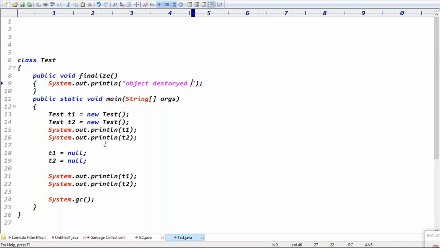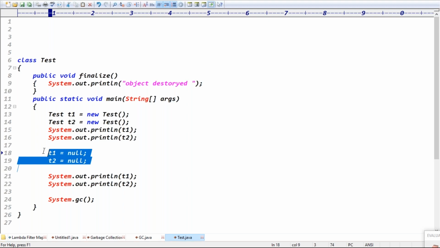Is it clear now? Once the usage is completed, give the object to the garbage collector, guys. We are calling system.gc just before destroying the object. Here, how many objects are eligible for garbage collection? Total 2 objects, right?